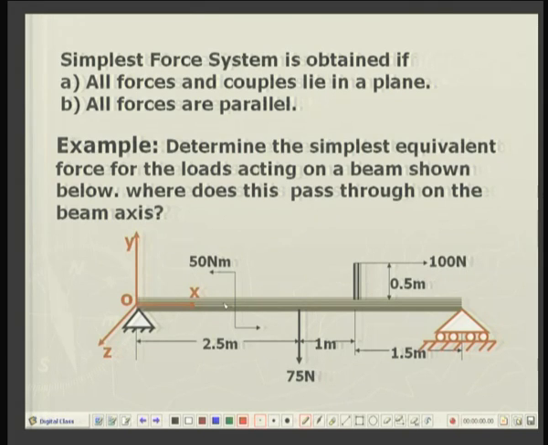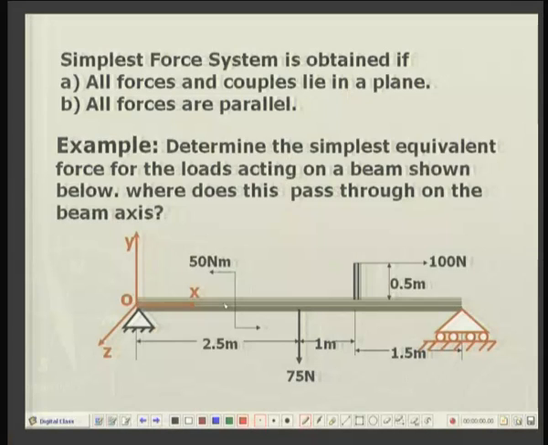So, our condition is fulfilled, a single force can be obtained which is equivalent to the given system. And the second case is when all forces are parallel to each other. Then in shifting these forces to a single point, the moments created are perpendicular to the direction of the forces. Again our condition is satisfied.